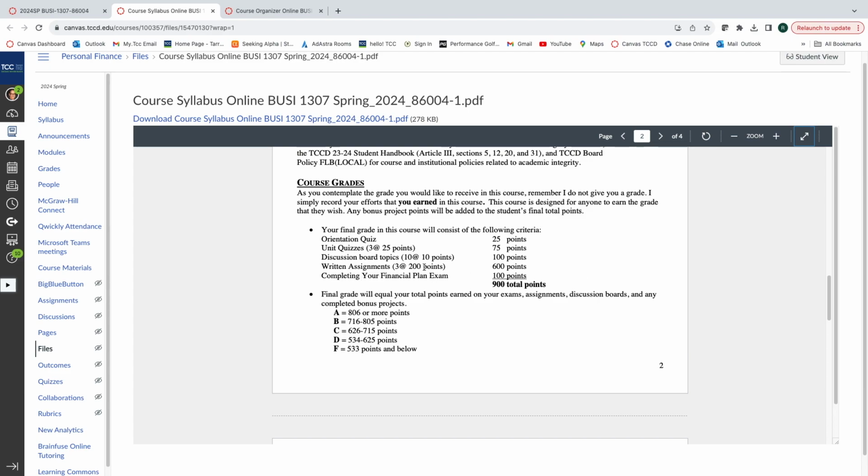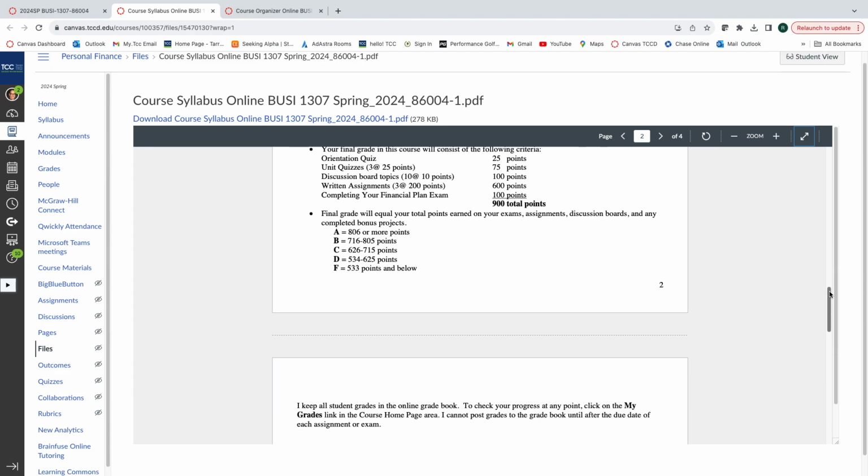So we get the written stuff done in the middle, beginning the middle of the semester, and we coast in there. It's 900 points, and it's a point system, and those are the grades right there. I hope to award a lot of gold and silver medals, A's and B's. The only way you make these grades is if you just don't do anything or you don't turn stuff in. That's pretty much it. All right.